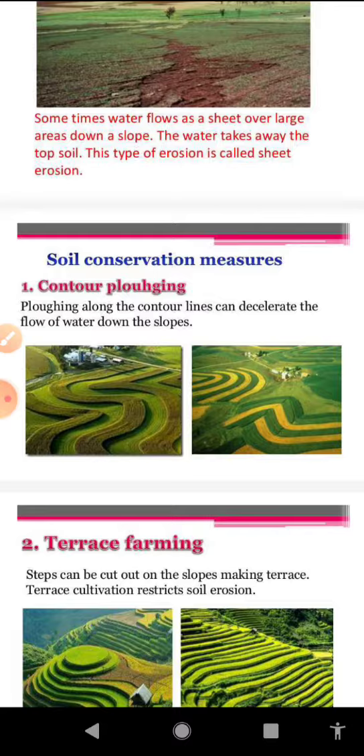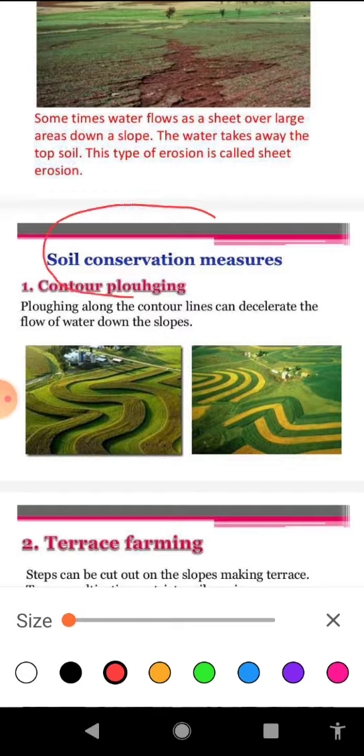So several soil conservation measures are there. First one, contour plowing. That is plowing along the contoured lines. These are the imaginary lines which are joining the places having same elevation above the mean sea level.